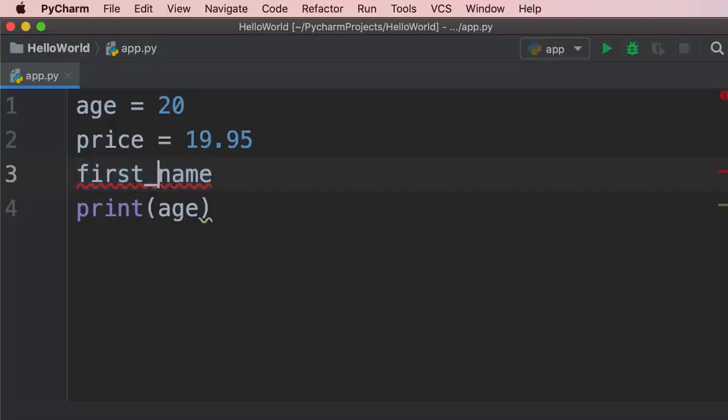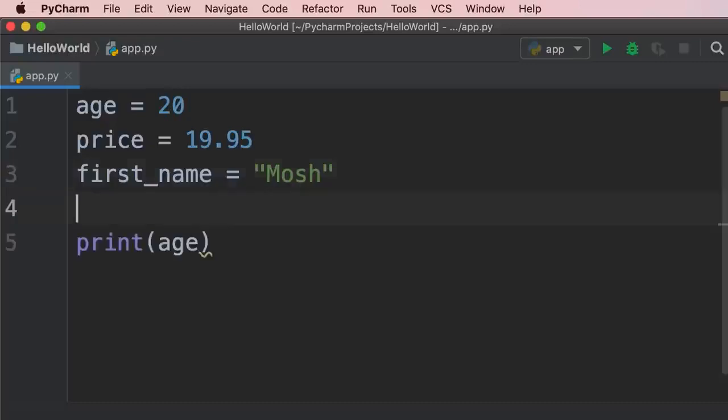See what would happen if I didn't use this underline. This is not easily readable. So we always separate multiple words by an underscore. Now we set this to a string. So we can use single quotes or double quotes. Let's say Mosh. We also have a special type of value called a Boolean value, which can be true or false. That is like yes or no in English.